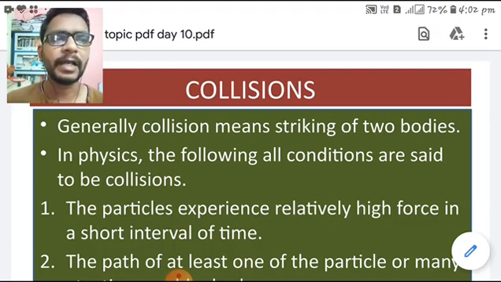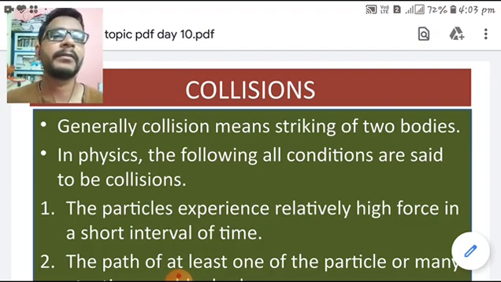Sometimes there is no direct contact between the two bodies, but if something changes when the two bodies move together, if the surroundings are changed, that is also called collision.